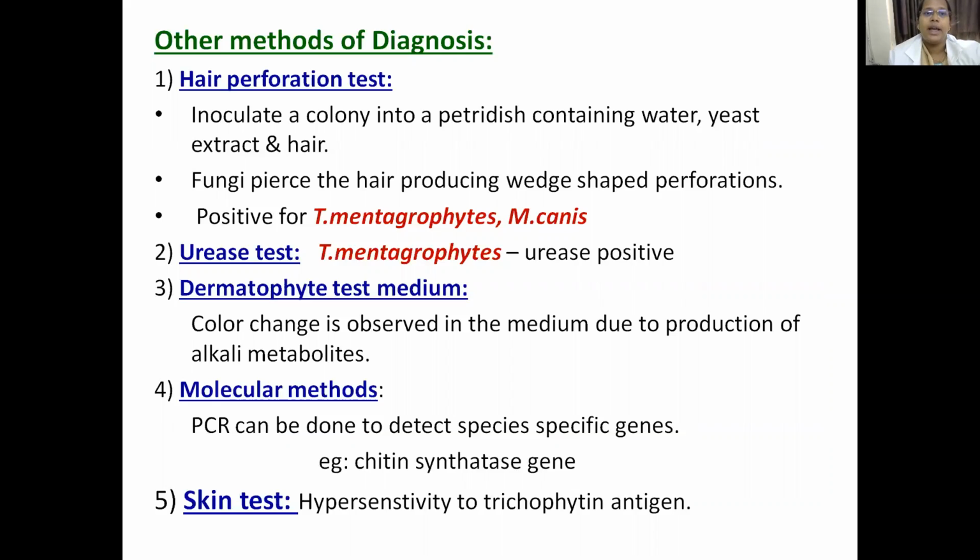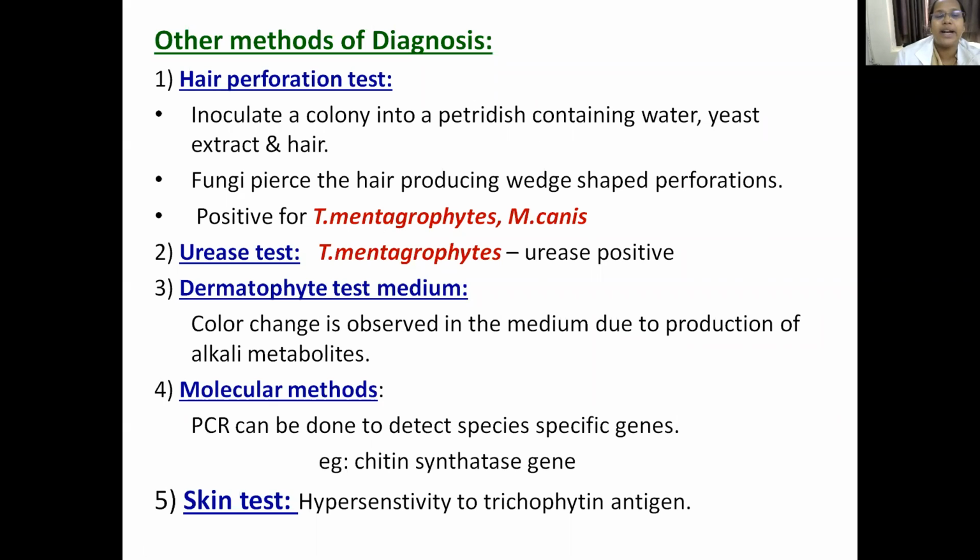It is the hair perforation test. How do we do this test? We inoculate a colony into a petri dish containing water and yeast extract along with the infected hair. The fungi will pierce the hair, producing wedge-shaped perforations. This test is usually positive for Trichophyton mentagrophytes and Microsporum canis.